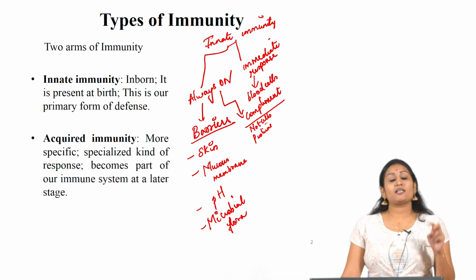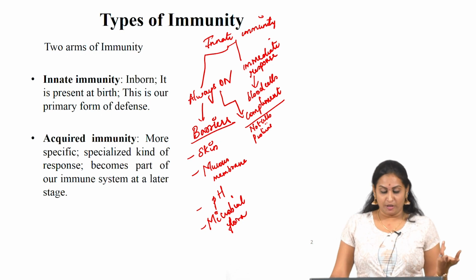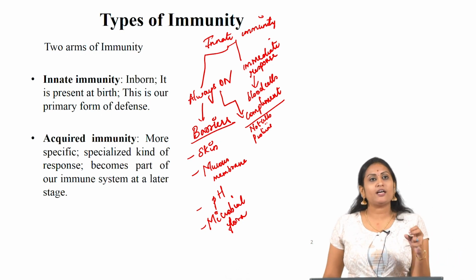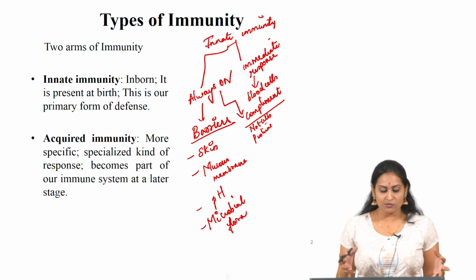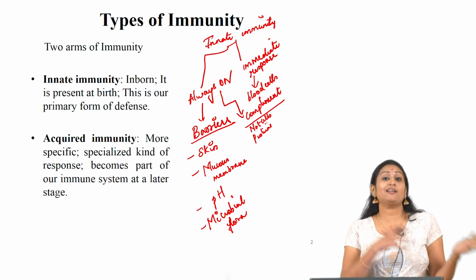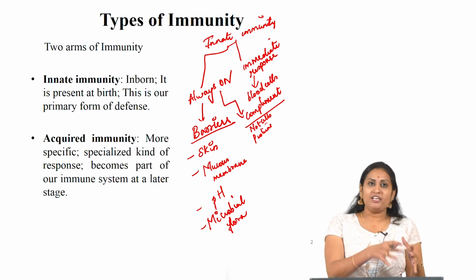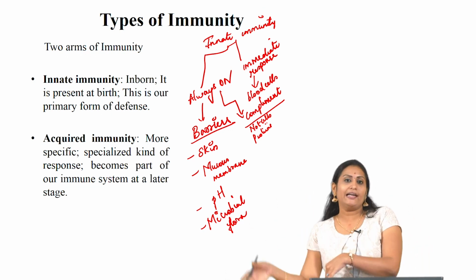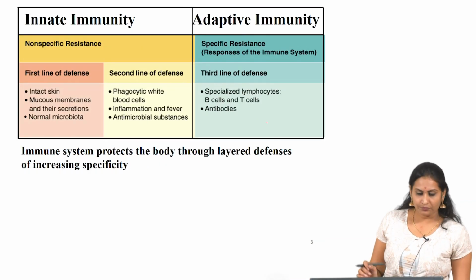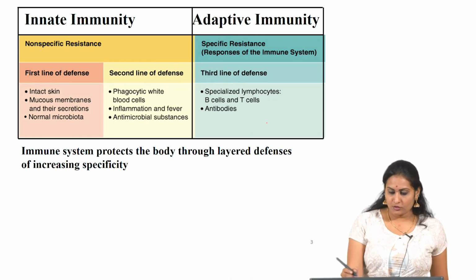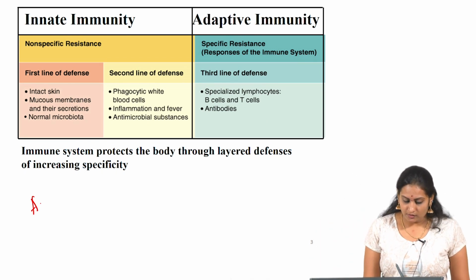The next one is acquired immunity or adaptive immunity. It is a more specific and specialized kind of response which becomes part of our immune system at a later stage, which means it is not an immediate response, it is a delayed response.